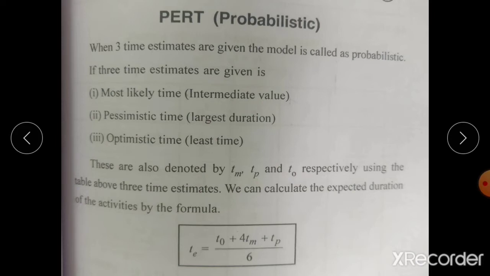Using the 3 time estimates, we can calculate the expected duration of the activities by the formula. The expected duration TE is equal to T naught plus 4 times Tm plus Tp, divided by 6. T naught is optimistic time, Tm is most likely time, Tp is pessimistic time. So T naught and Tp are taken a single time each and Tm is taken 4 times. Divided by 6 gives the expected duration of the activity.